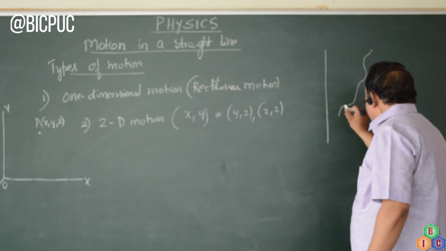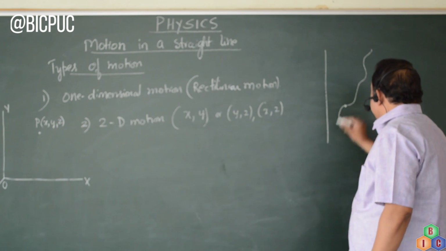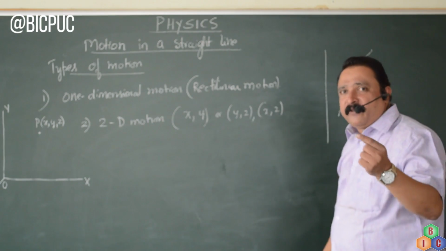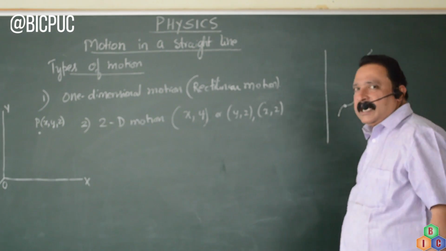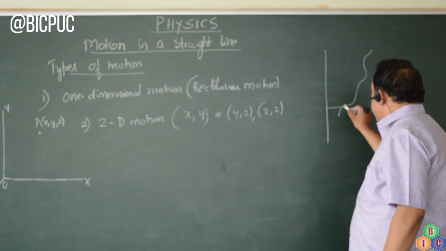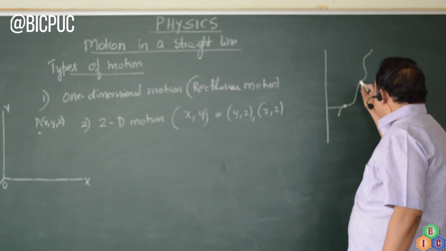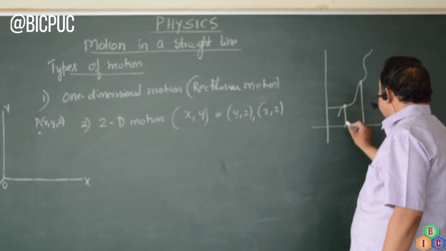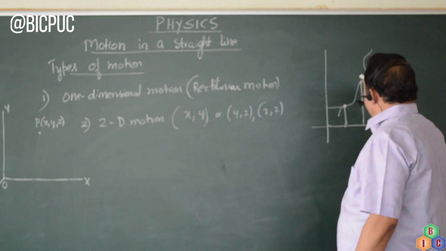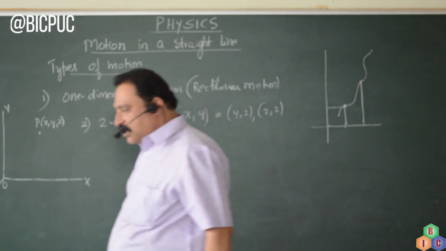See, the insect was here, and now it is here. Take the example of an ant moving on a board like this. It moves along a curved path. As it moves, its x coordinate as well as y coordinate both will change.